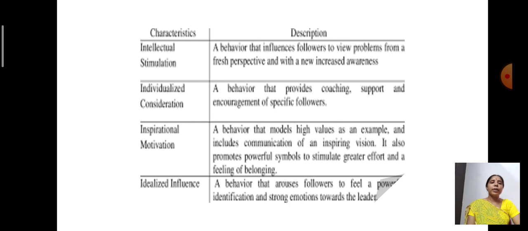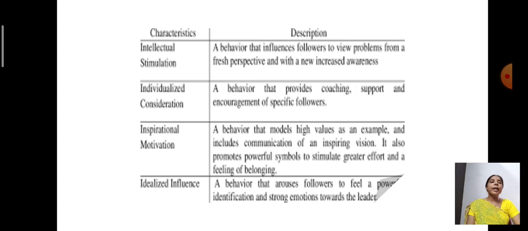Next, idealized influence, next characteristic. It says that a behavior that arouses followers to feel a powerful identification and strong emotions towards the leaders. Now, his followers are feeling a sense of identification and they are having a strong emotion of attachment with the leader. He is acting like an ideal to the subordinates. So, he is setting an example for the subordinates.